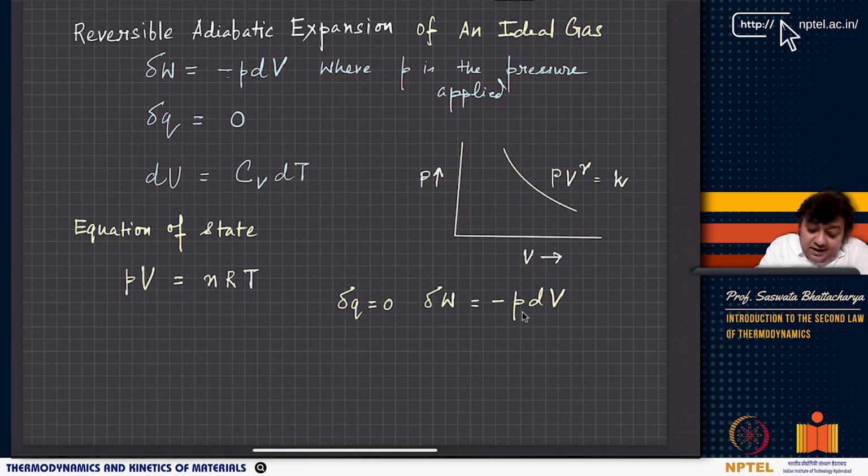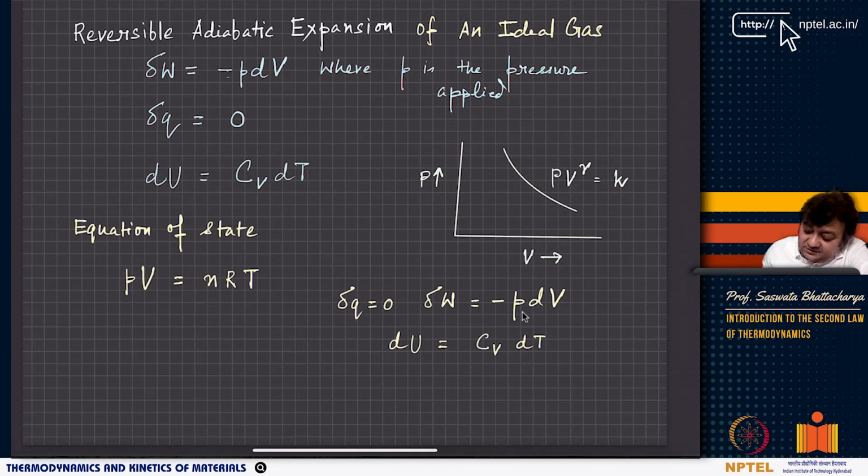And then you also have the change in internal energy of the gas that is expanding, which you can write as CV dT. CV is the heat capacity at constant volume. Remember, this is not the molar heat capacity, but the total heat capacity at constant volume for some n moles.